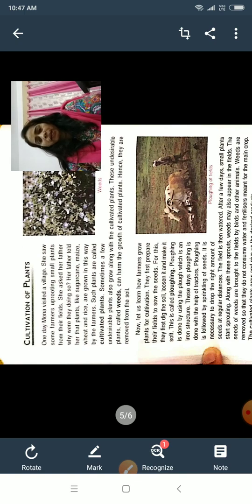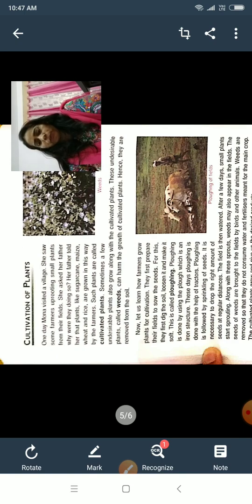And do you know, along with those small plants, weeds may also appear in the field, and those weeds are very harmful for the rice plant, maize plant, that means cultivated plants. So what happened?